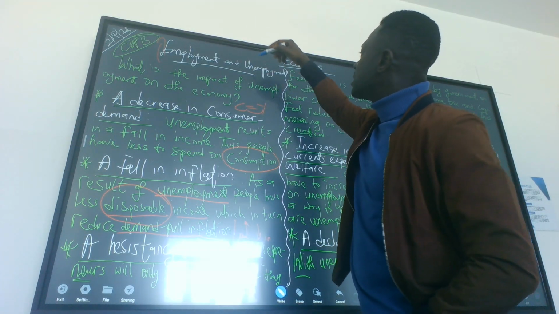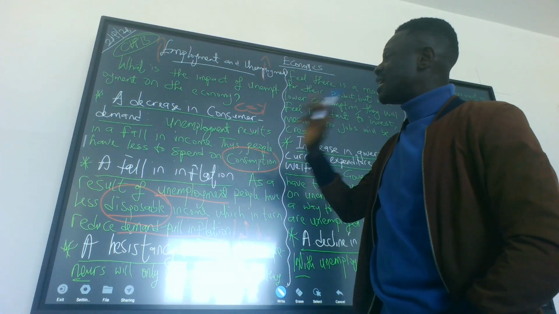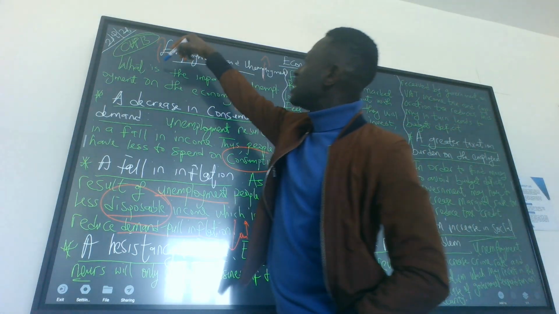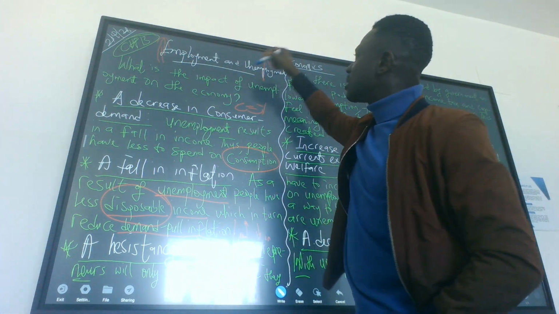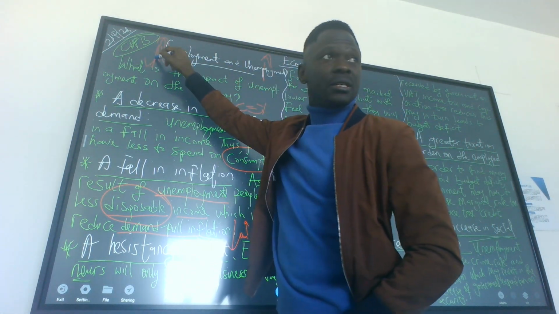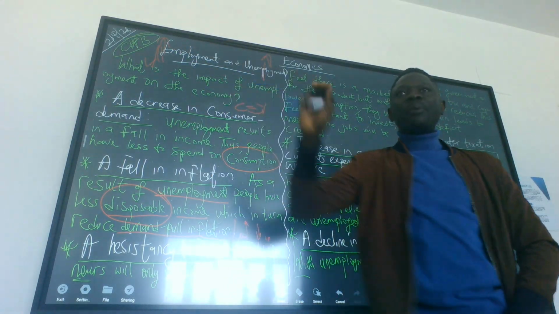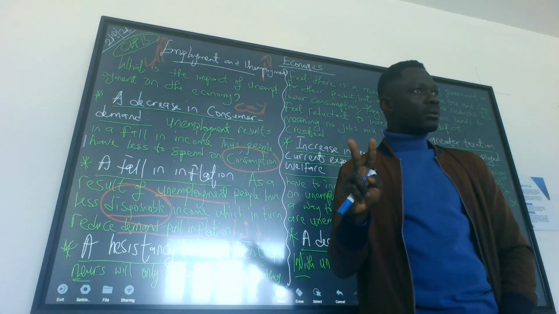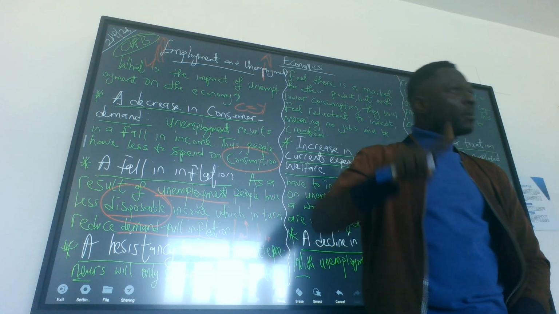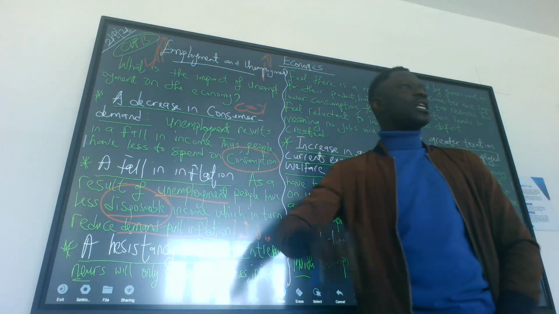If employment is increasing, inflation will increase. Sorry, it's positive. An increase in employment means an increase in the inflation rate. A reduction in unemployment means an increase in the inflation rate. So employment and inflation have a positive relationship, which simply means unemployment and inflation have an inverse relationship.